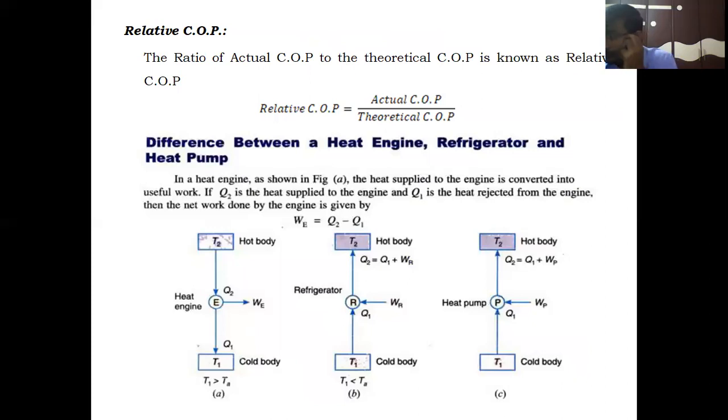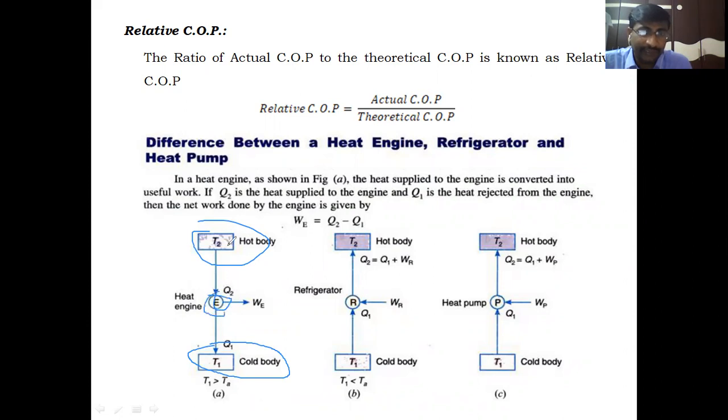If we want to understand the refrigerator, we should know the difference between the heat engine, refrigerator, and heat pump. Already you studied this in thermodynamics in earlier years. What is a heat engine? What is meant by a heat engine? Generally, the heat engine works between two temperature limits, T2 and T1. T2 is the hot body, which is also called the source, and T1 is the low temperature body, the cold body, which is also called the sink here. Between these two temperatures, one heat engine is working.